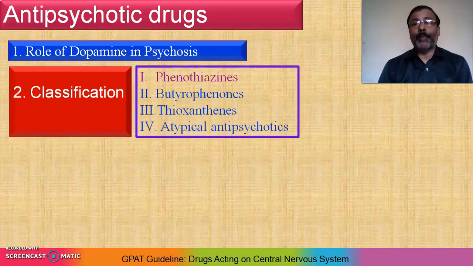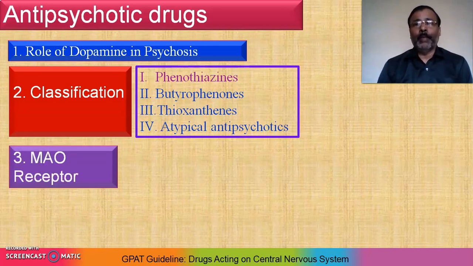Most important thing, phenothiazine, right? Then butyrophenones, thioxanthines, and atypical antipsychotics. So specifically you should focus mainly on phenothiazines, then butyrophenones. Here, mechanism of action and receptor. So as we are discussing, we have to focus on dopamine and its role in psychosis.